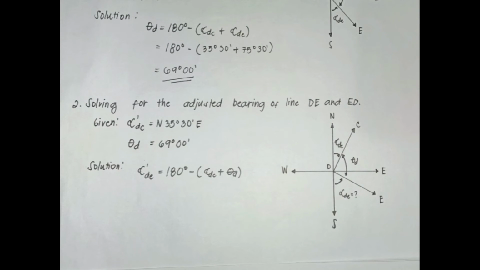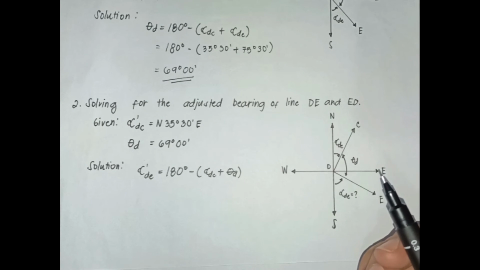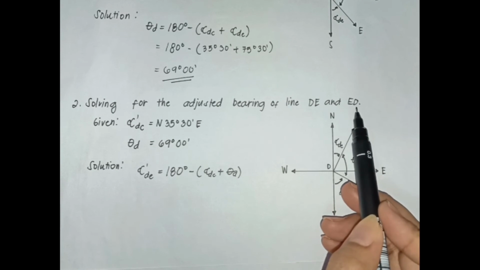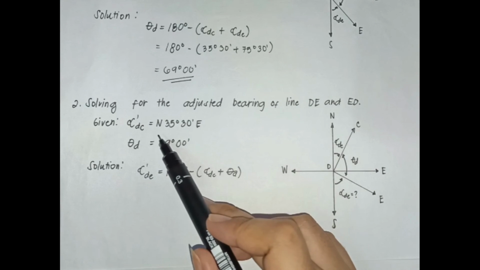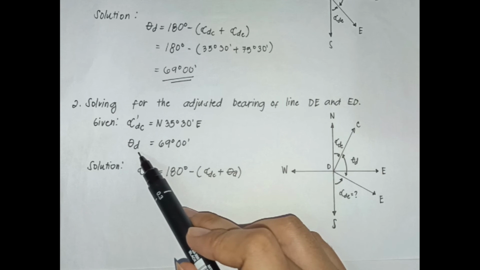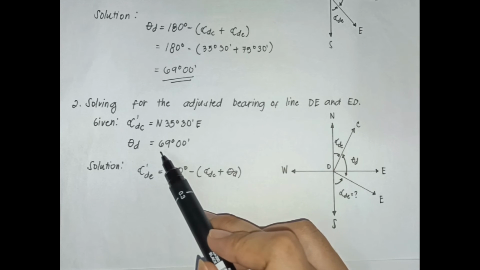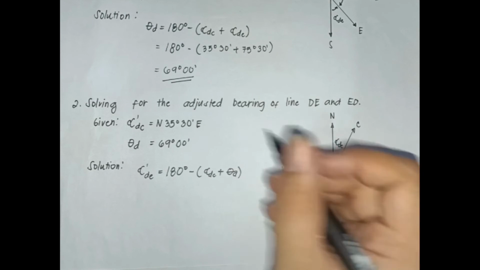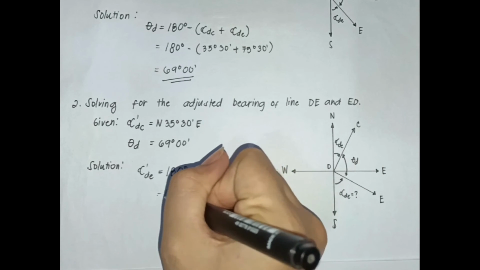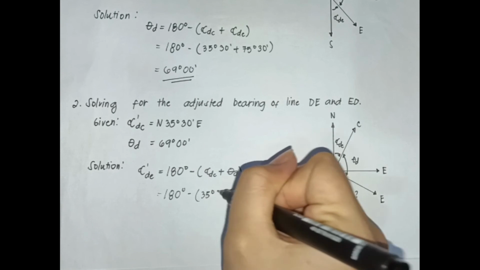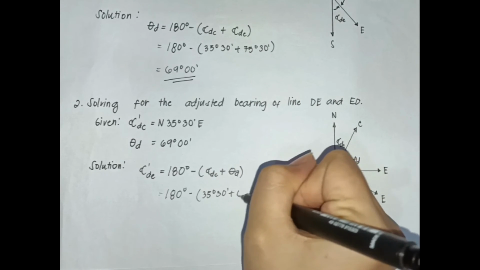Now that we have found the correct value of the included angle at station D, let's move on in solving the adjusted bearing of line DE and ED. So, given again is the observed bearing from line D to C, which is equals to north 35 degrees and 30 minutes to east, and the correct value of the angle included at station D, which is equals to 69 degrees and 0 minutes. So, katulad kanina, let's just substitute the value of DC and station D. So, 180 degrees minus 35 degrees and 30 minutes plus 69 degrees and 0 minutes.